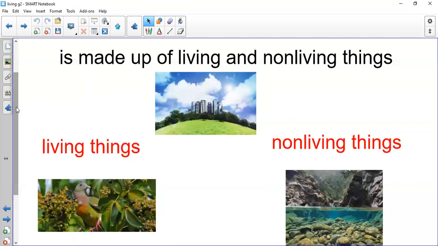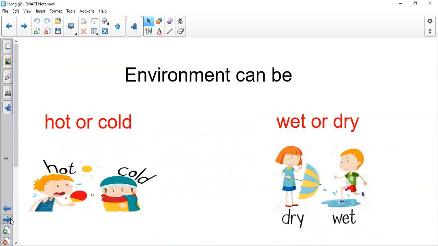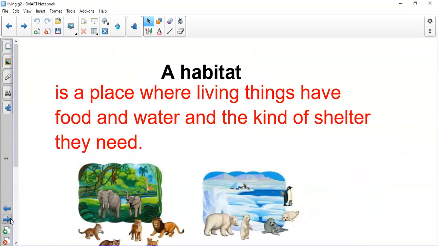and we have examples of the living things and examples of the non-living things. We said that environment can be hot or cold, wet or dry. And we said the habitat is a place where living things have food, water, and shelter. What the animal needs should be found in its habitat. So habitat, a place where living things find food, water, and shelter.